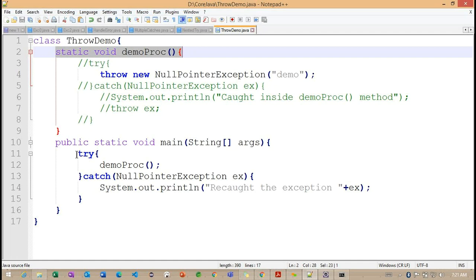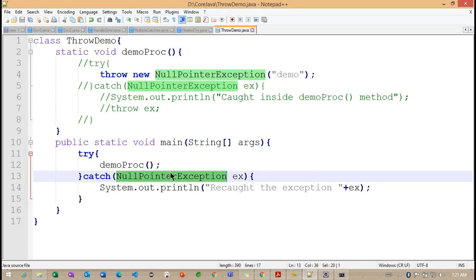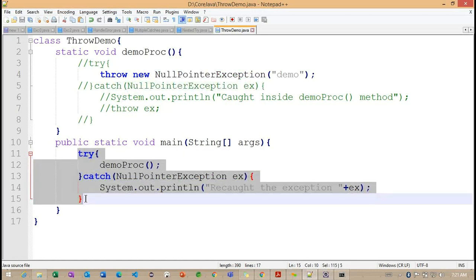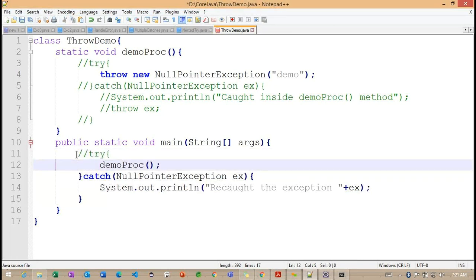It will try to move on to the appropriate nearest catch block. Here we are handling it in the particular method with the catch block, so this is the nearest one. If I'm not handling it here, what happens internally? It checks whether any nearest catch block is available or not. If it is found, it will move on to the nearest one. Otherwise, the default exception handler will come into the picture.